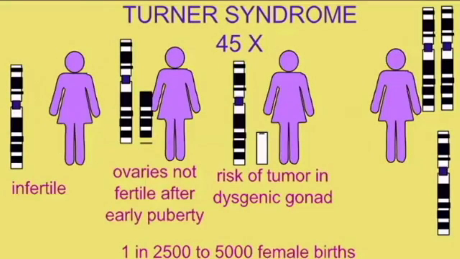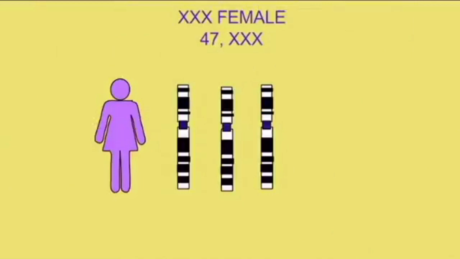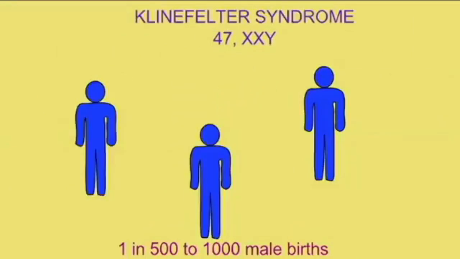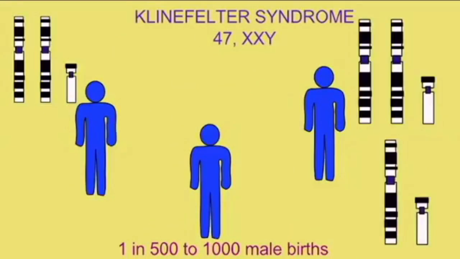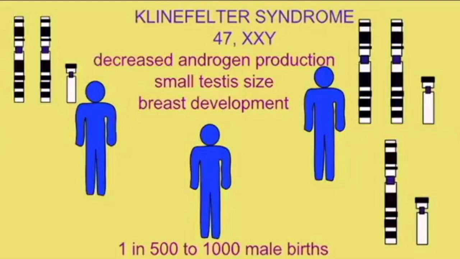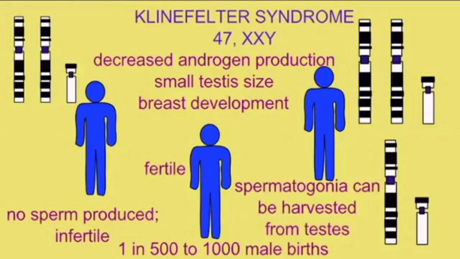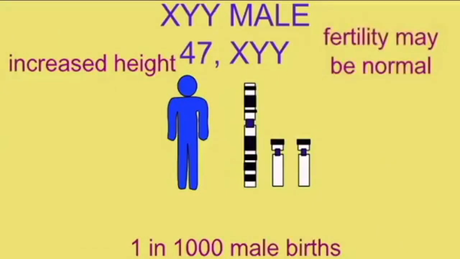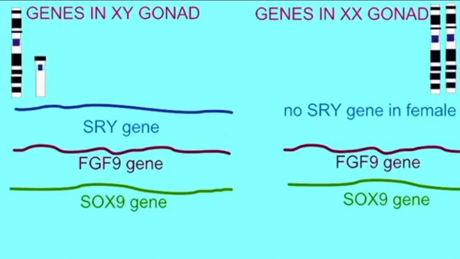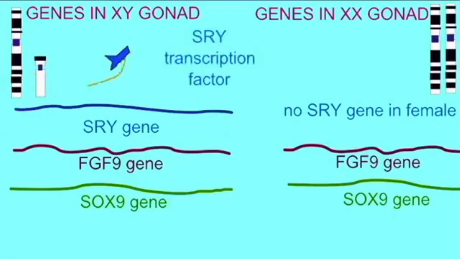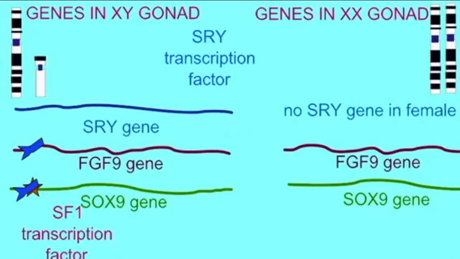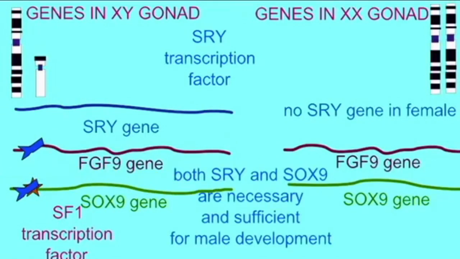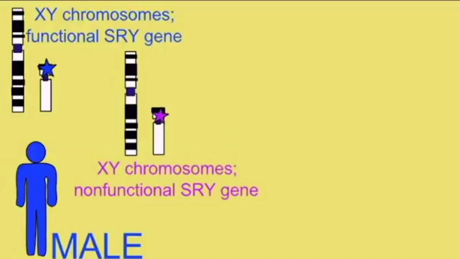There are other chromosome combinations possible in humans, such as females which only have one X chromosome, or males which have two X chromosomes and a Y chromosome, and thus a mix of male and female traits. One could assume that gonadal gender always follows chromosomal gender, in that all XY fetuses will develop testes and all XX fetuses will develop ovaries. This is not the case.